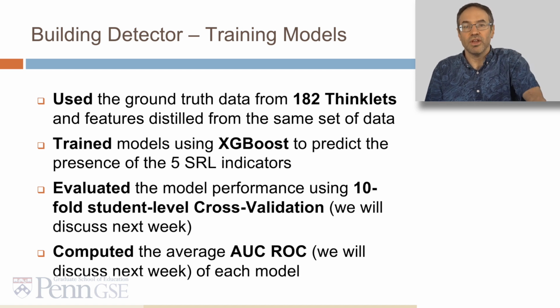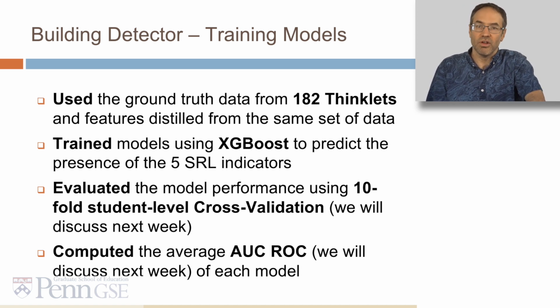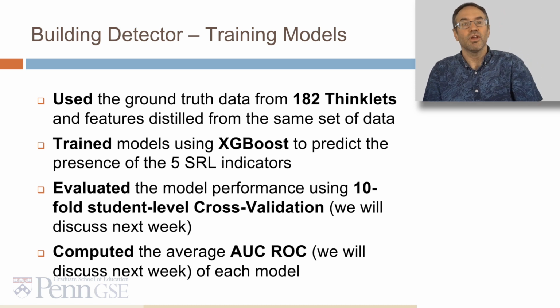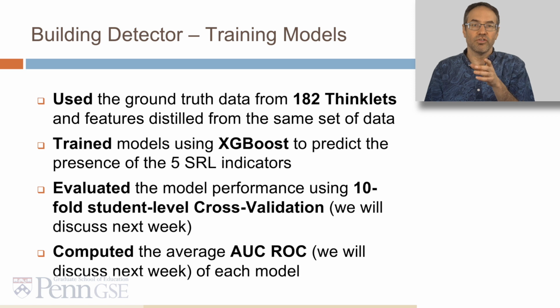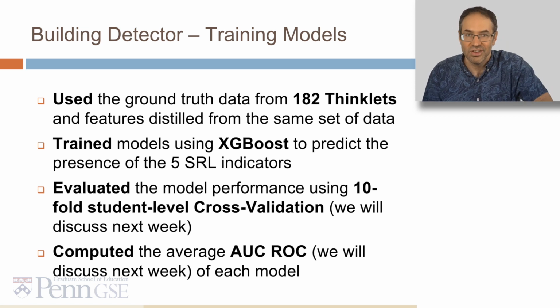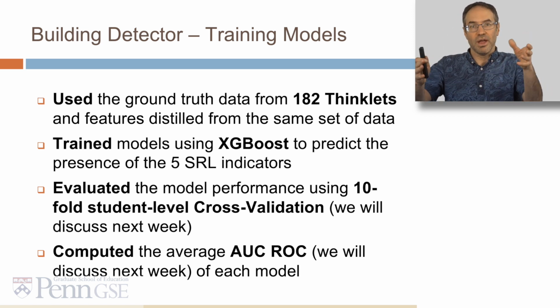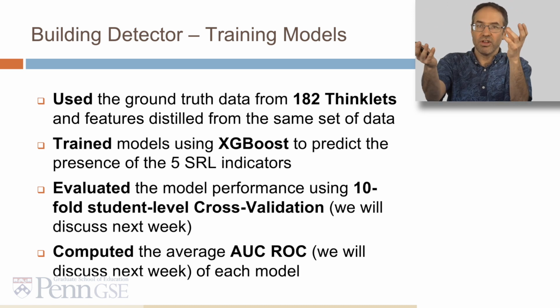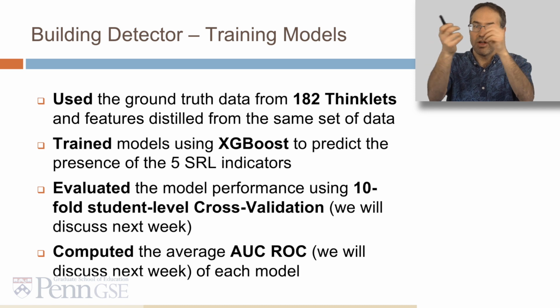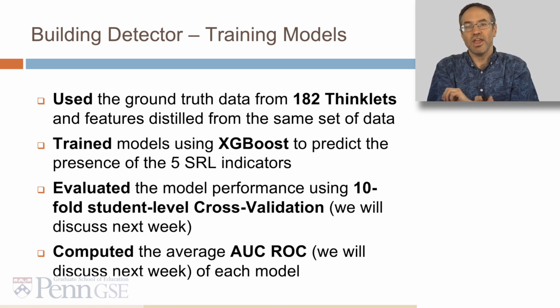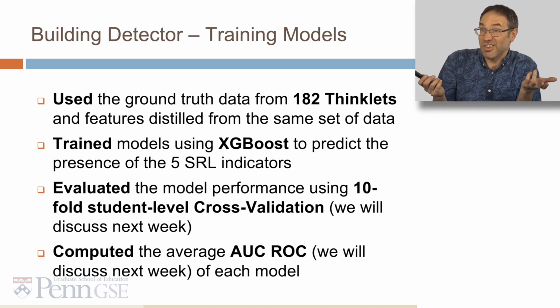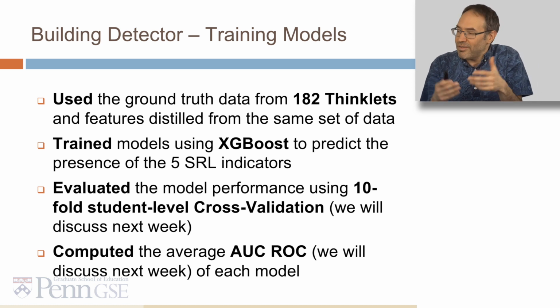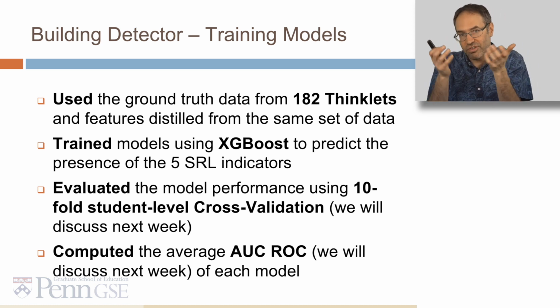We trained models using XGBoost to predict the presence of the 5 SRL indicators, and we evaluated the model performance using 10-fold student-level cross-validation, which we're going to discuss in detail next week, but it's basically a way of cutting up the data and building models on part of the data, testing on another part of the data to make sure it's valid. And we computed the average AUC ROC, which, again, we're going to discuss next week, of each model. And I apologize for all the, hey, we're going to discuss this in the future.